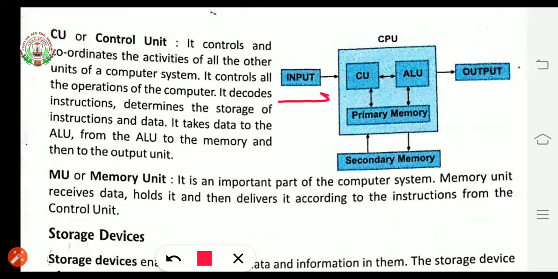that input data will be given to the CU, then it will go to primary memory. After that, it will go to secondary memory, and if an output is to be given, then from secondary memory it will come to primary memory, then from primary memory it will come to the CU. After that, it will reach the ALU, and it will go out of that device, means through the output device, that result can be taken out.